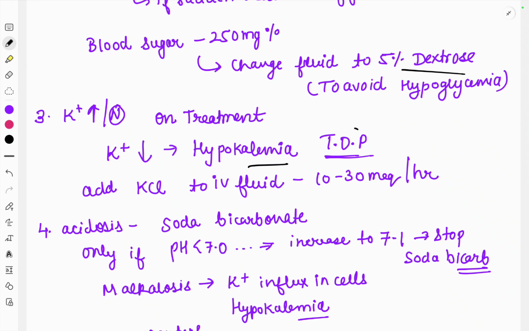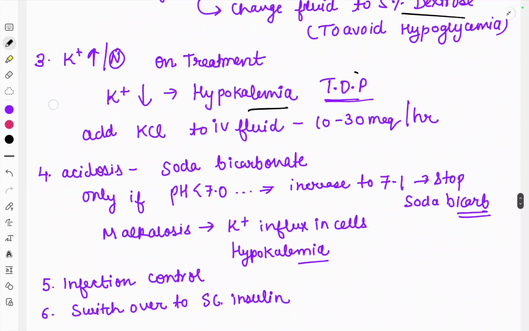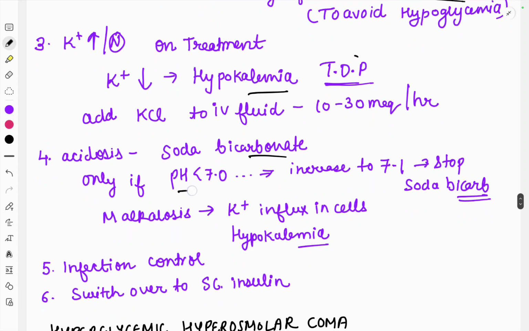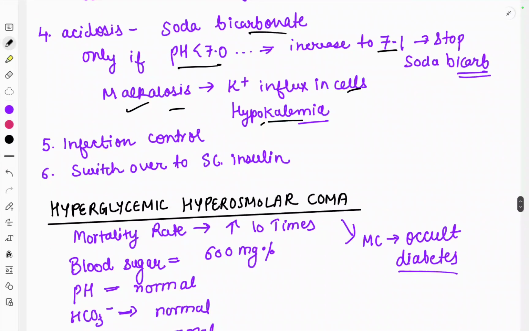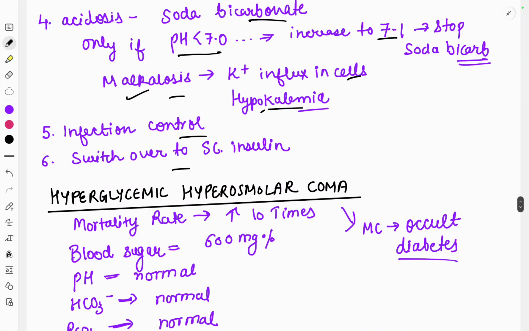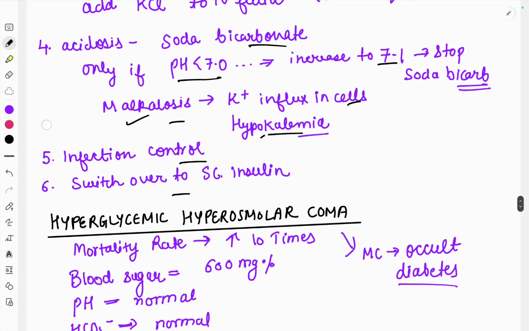Add KCl to IV fluid, 10 to 30 milliequivalent per hour. For acidosis, we give sodium bicarbonate, only if pH is less than 7.0; once it increases to 7.1, we should stop sodium bicarbonate. All right. Metabolic alkalosis causes potassium ion influx into the cells, leading to hypokalemia. Because of the acidosis, potassium ion efflux takes place and there is hyperkalemia. So we'll induce metabolic alkalosis, which will lead to hypokalemia. Then infection control, and switch over to subcutaneous insulin.